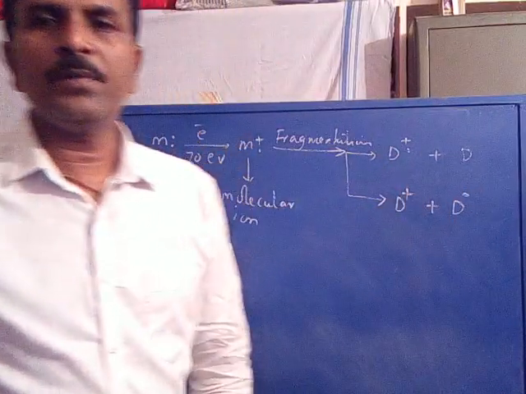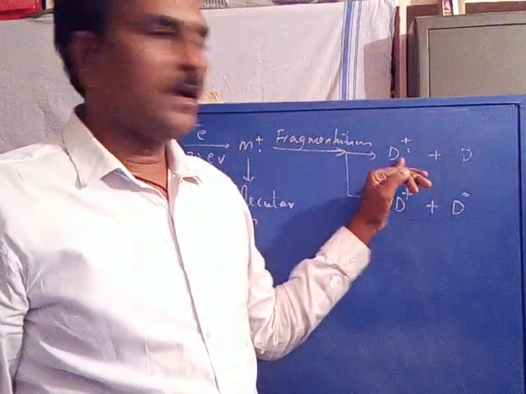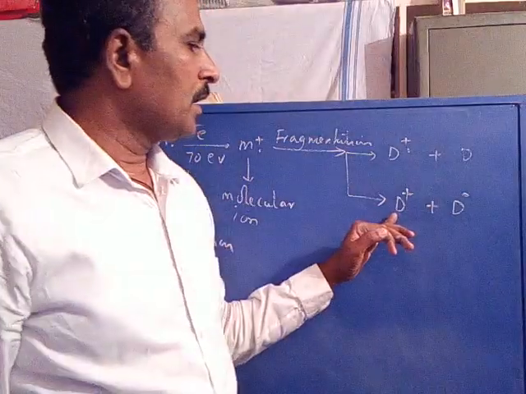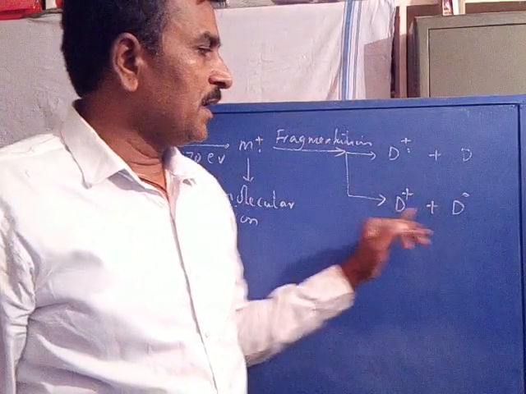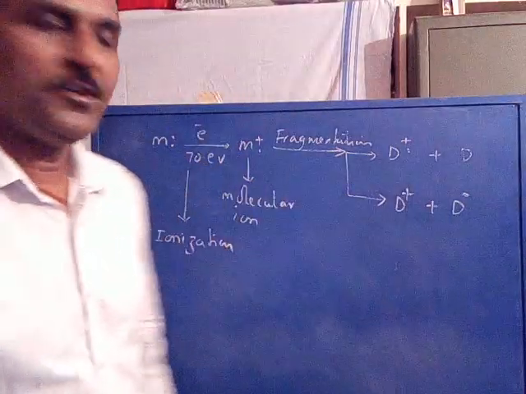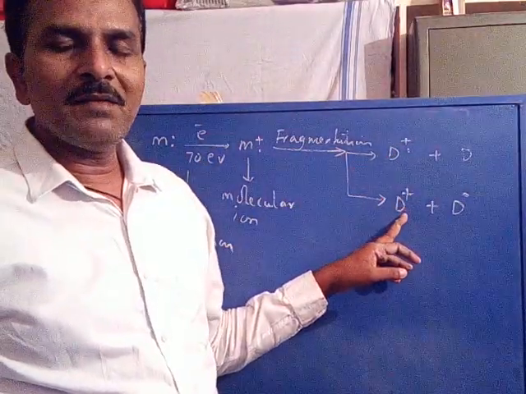These are the two processes of fragmentation. Depending upon its nature, the molecular ion is fragmented as a cation radical and a neutral, or as a cation and a radical. This is the principle. The cation radical and cations are called daughter ions.